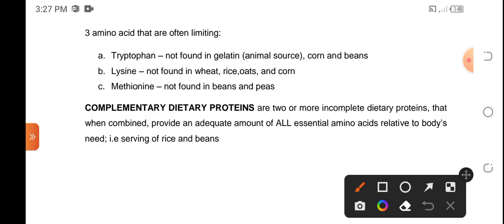Now, if you're going to combine the beans and peas, syempre hindi sila complementary kasi they both lack methionine. So hindi sila complementary kasi kailangan merong isang source na magsu-supply ng methionine. Okay, since parehas silang wala, then therefore the pairing of beans and peas could not be considered as complementary. Okay?